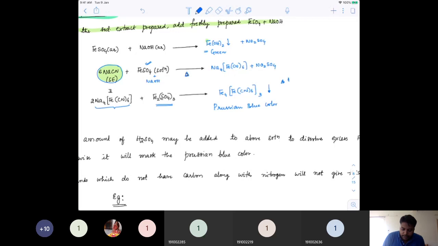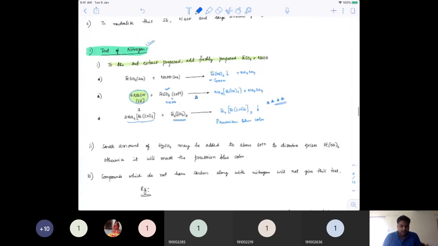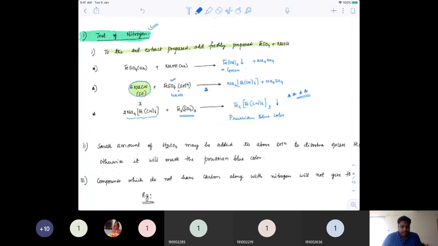Okay, this is a very, very important reaction. Even in inorganic, you will see detection of Fe+2 or Fe+3 can be done using this reaction. Understand how Prussian blue is coming. Any Fe+2 salt, if you mix it with Fe+3 salt, they will convert into a complex which is Prussian blue in color.